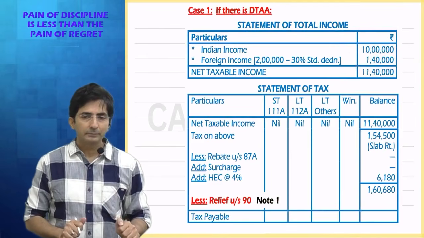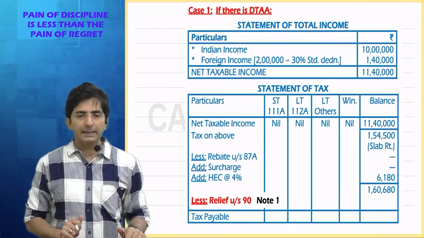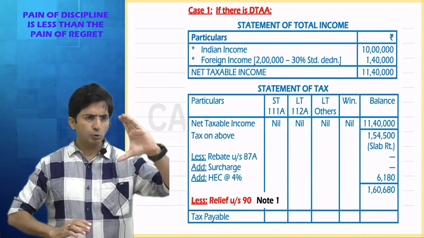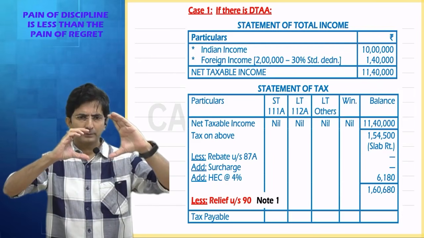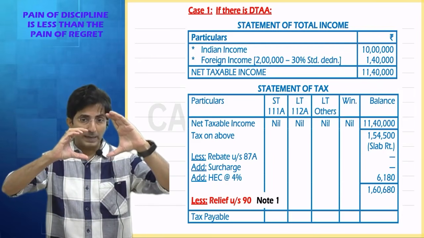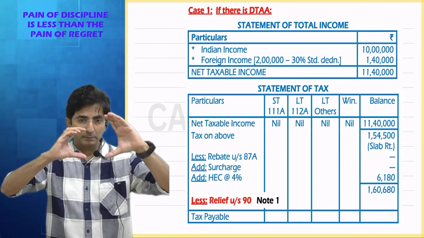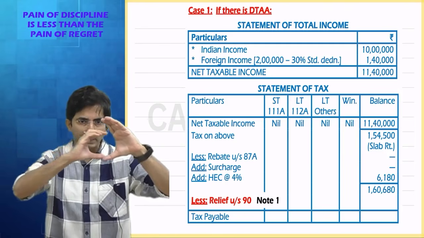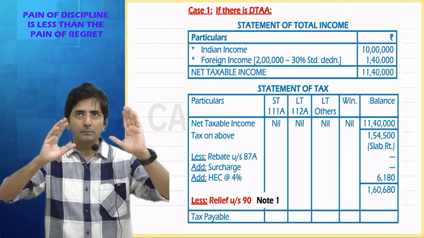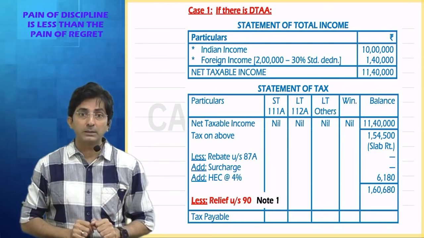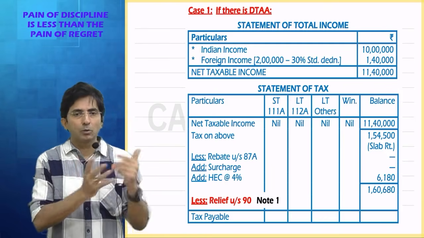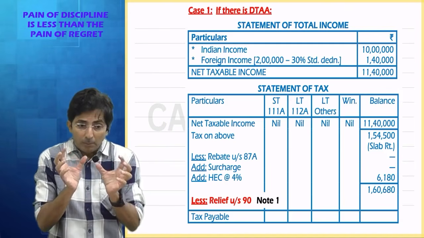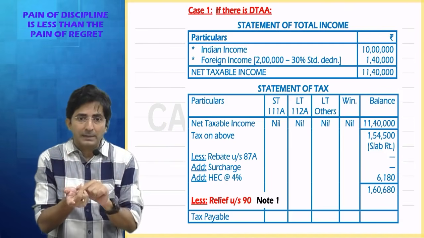Tell me, will you call 2 lakhs doubly taxed? Look at my hand. This is 2 lakh and this is 1,40,000. So the actual income is 2 lakhs. But what is being doubly taxed? 1,40,000 is in India also and it is in the 2 lakhs also. What is the difference between 2 lakhs and 1 lakh 40, that is 60,000? The 60,000 is taxed only in the foreign country, not in India. Doubly means the amount which suffers double tax.